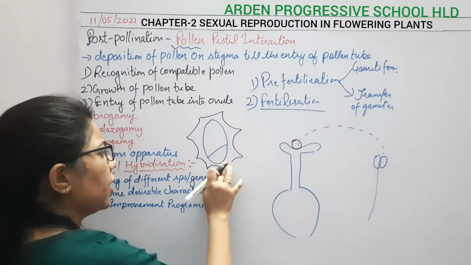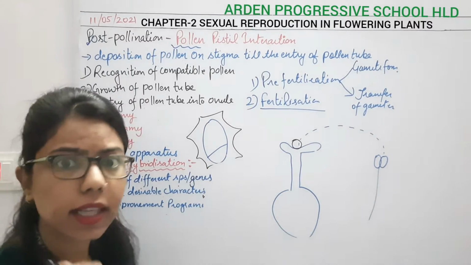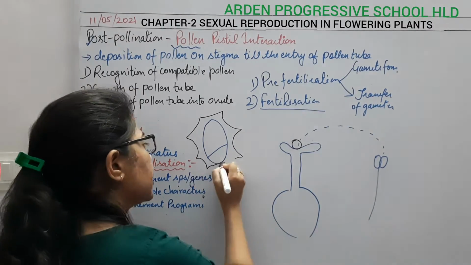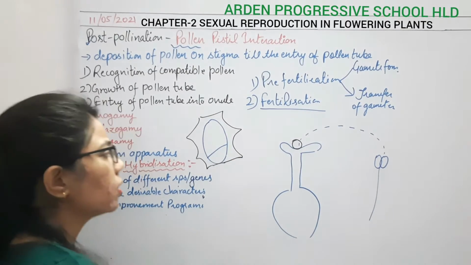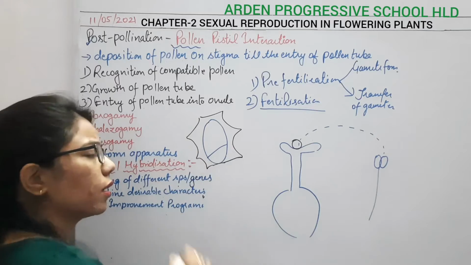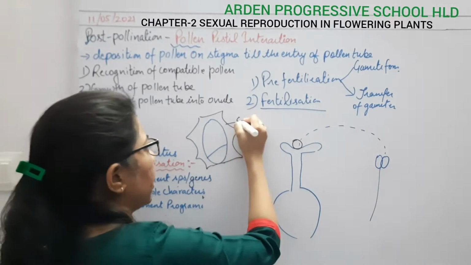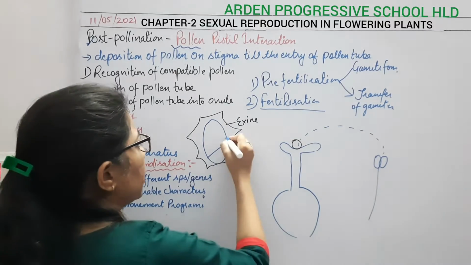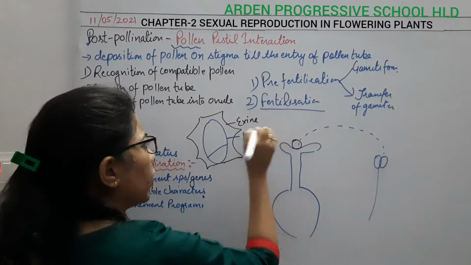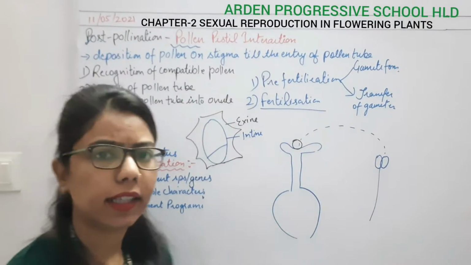The outer layer is known as the exine, and there are some points where this exine is absent. The inner smooth surface is known as the intine, which we discussed in the earlier lecture. So this one is the intine. Now, what is the composition of exine and intine?